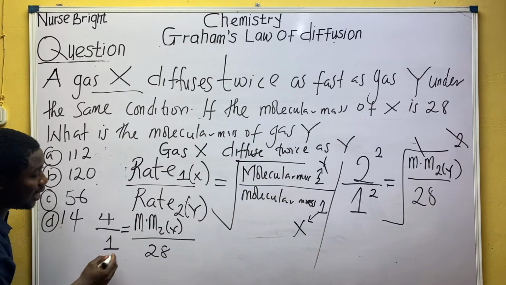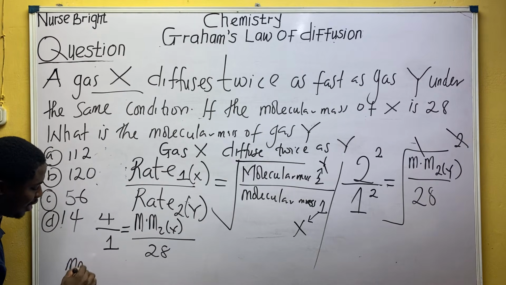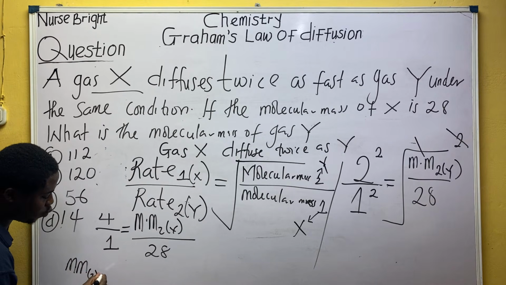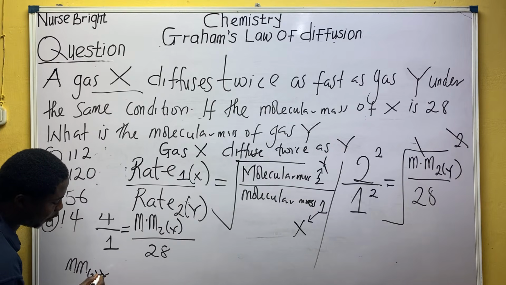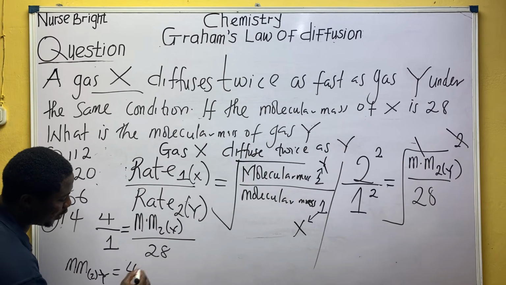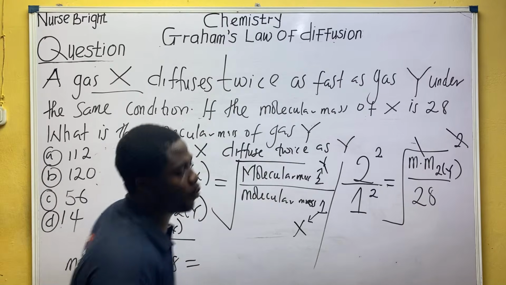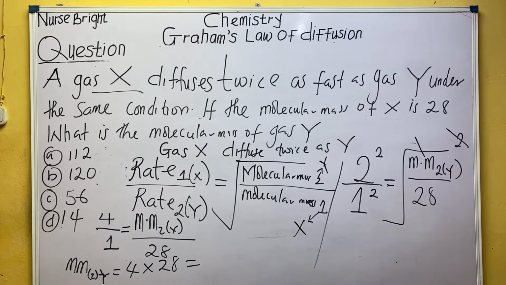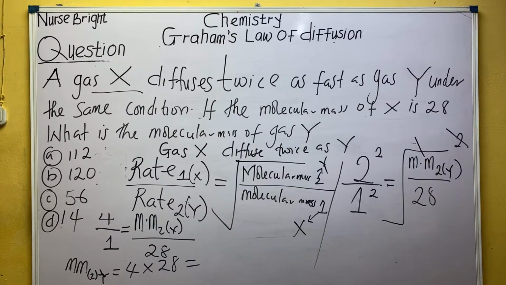So how do I get the molecular mass of gas Y? Molecular mass 2, which is Y, will be equal to 4 times 28. And 4 times 28 will be what? Tell me in the comment section. Class, hope this is making sense. 4 times 28, that's what?